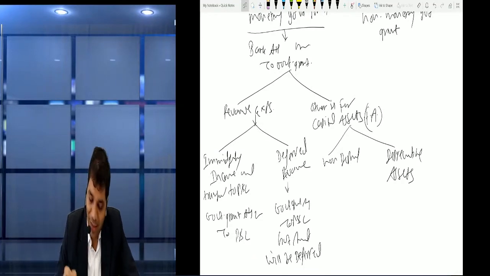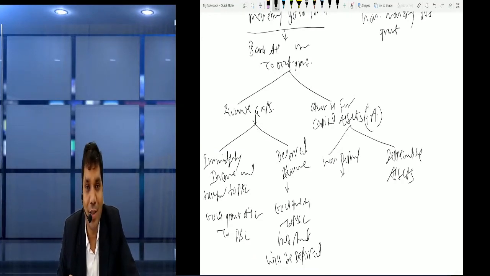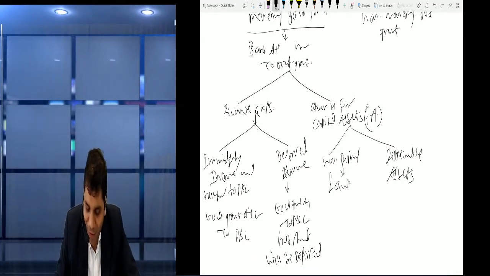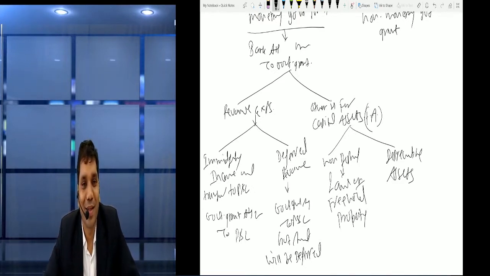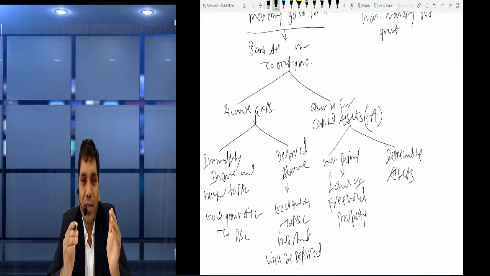Now friends, what are non-depreciable assets? Mostly land or freehold property. So friends, these are the non-depreciable assets.